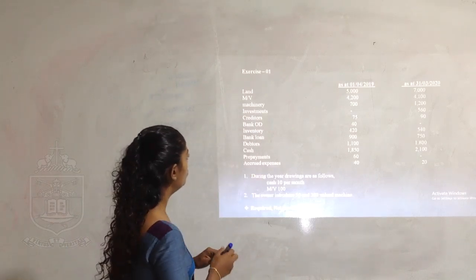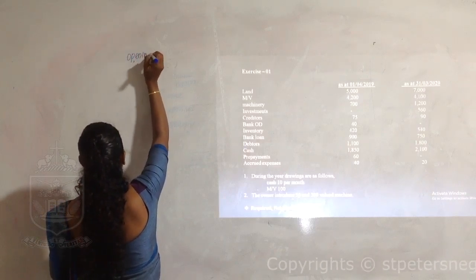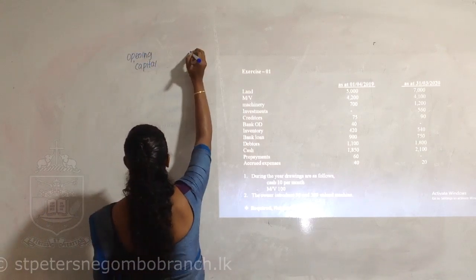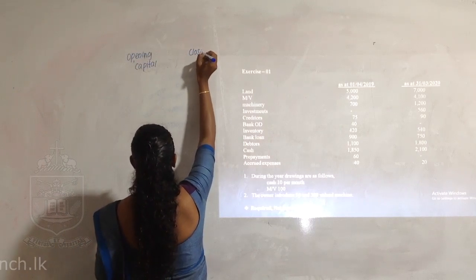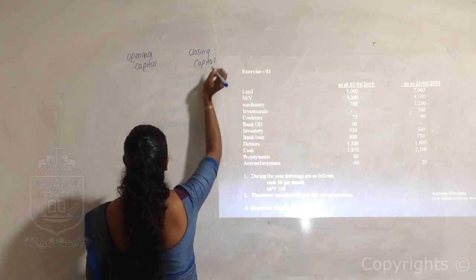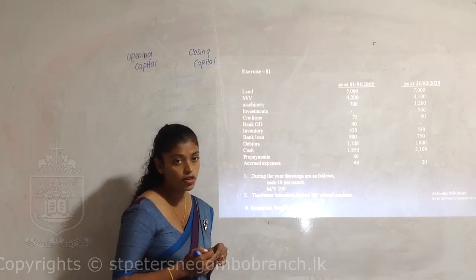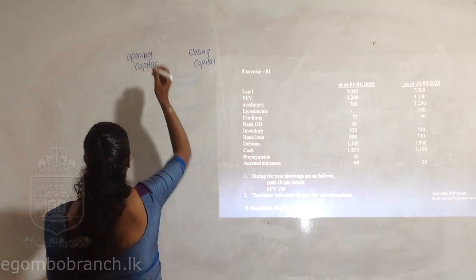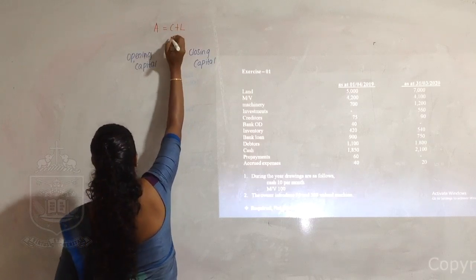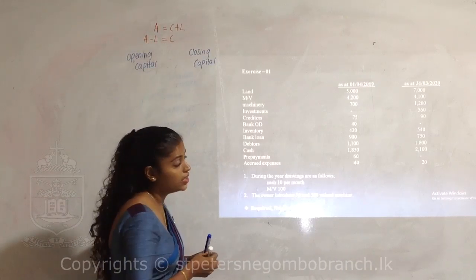So my dear children, I will take you to find out the opening capital, and then we can find the closing capital. So how can we find the capital? I hope you can remember the basic accounting equation. Assets equal capital plus liability. If you want to find out the capital, it is assets minus liabilities. I am going to apply that here.